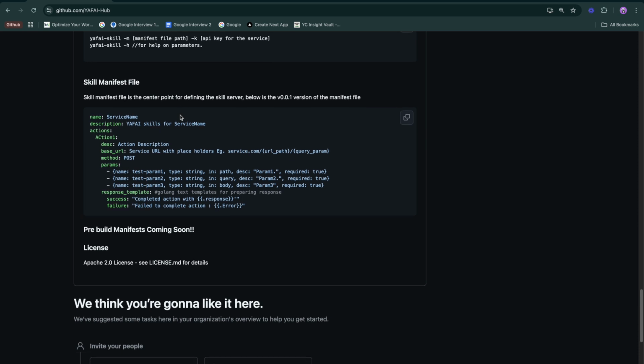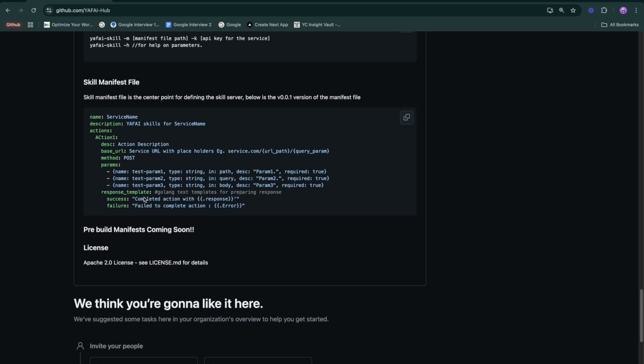So what the skill server takes in is a manifest file, just like a workspace config for Core. The manifest file has its own format. Skills are made out of actions. So think of actions like REST APIs that help you perform an operation. Could be a CRUD operation or could be a fetch from a third-party API. What it basically does is it lets you define the APIs, the type of the REST method, and the parameters it takes in. And you can also define the response template.